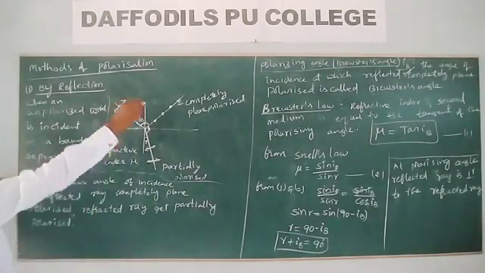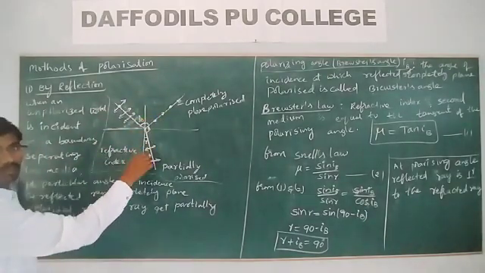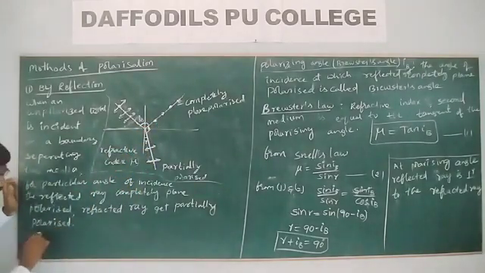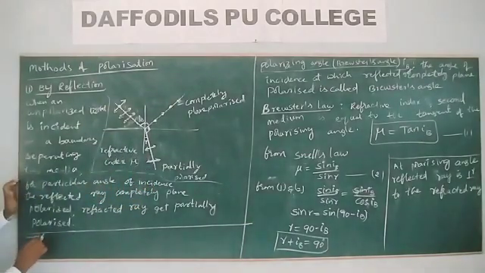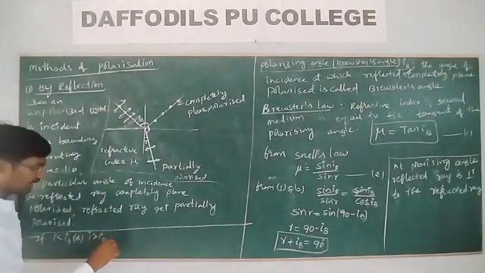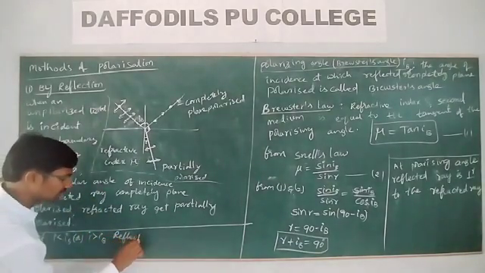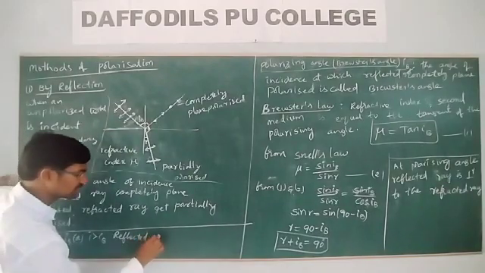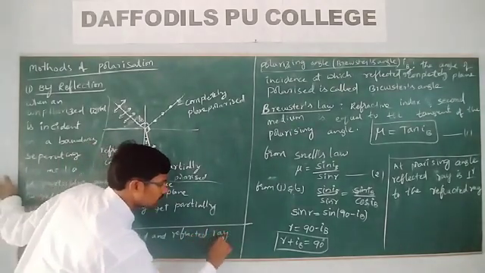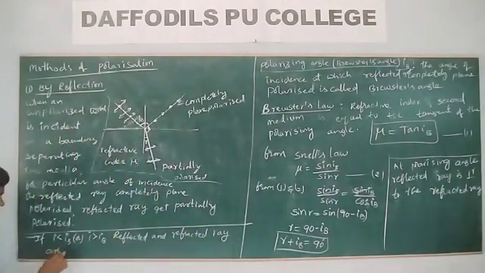In that case, if the angle of incidence is less than IB or greater than IB, both the reflected ray and the refracted ray are partially polarized.